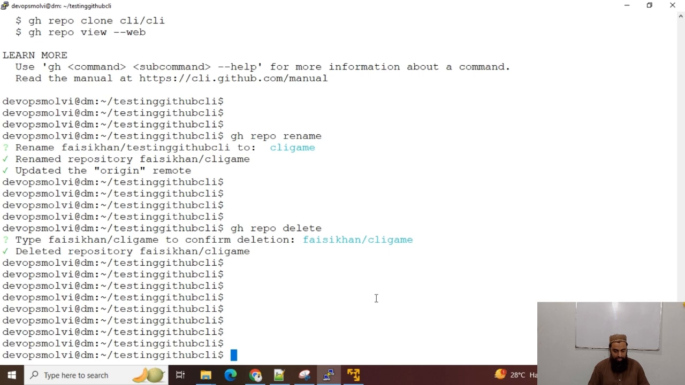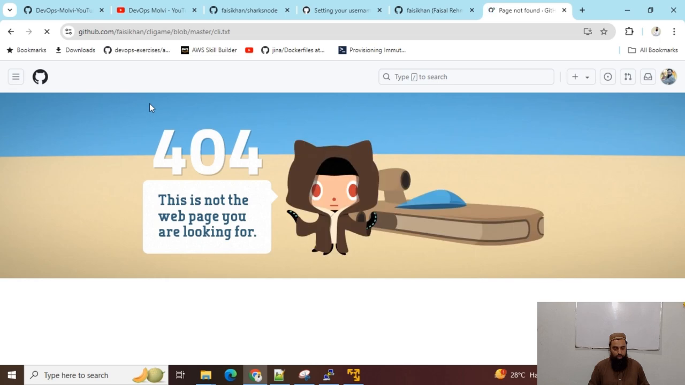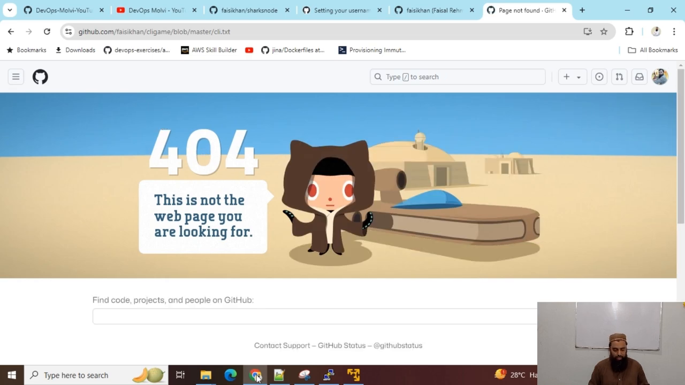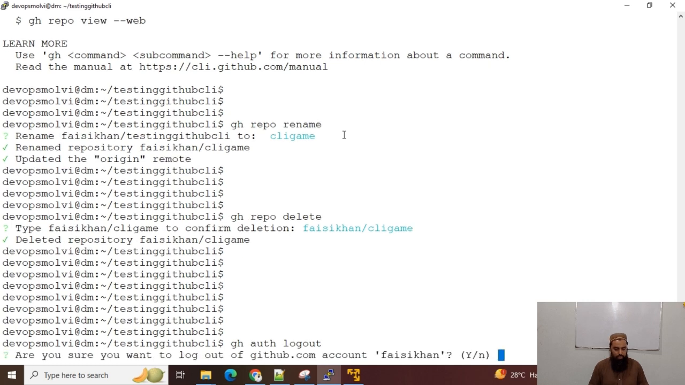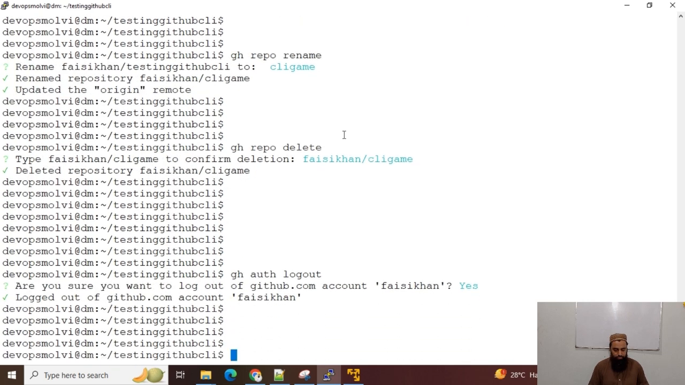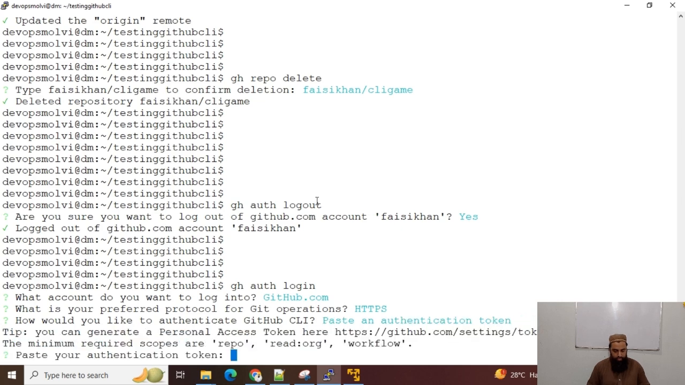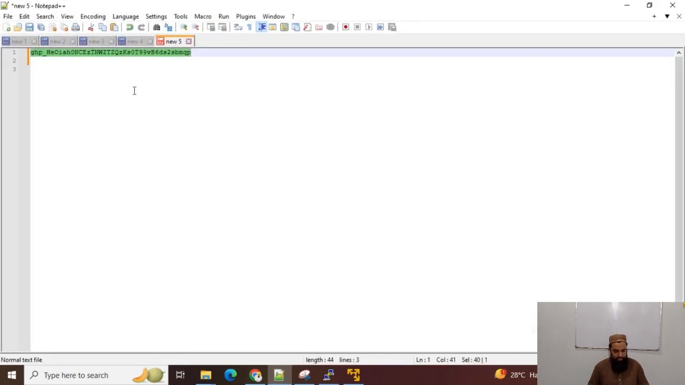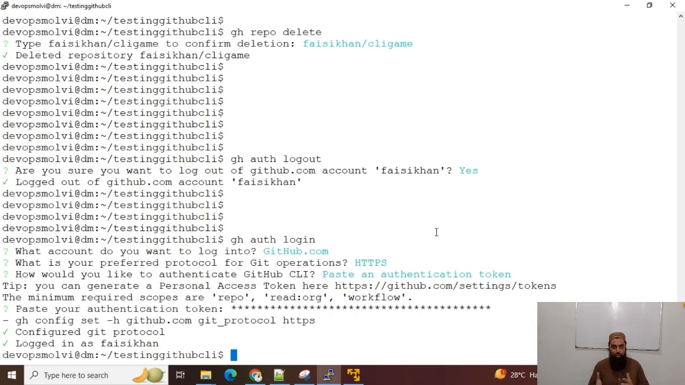Now I should not have any repository on my GitHub account. It must show a 404 or page not found error. So that's how, guys, we can remove. And after doing the changes, after working, we can log out. gh auth logout, and I am logged out. Yes, so that's how I can log back in. auth login, and authentication token, and I can paste the authentication token here, and that's how I can log back in.